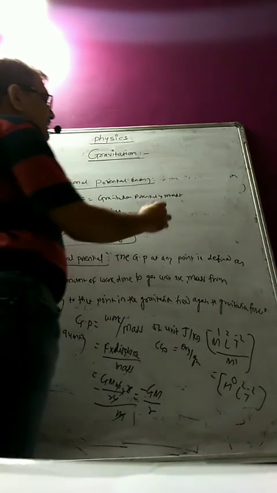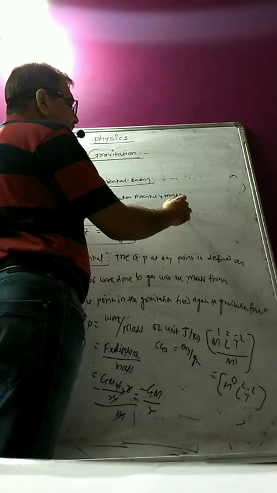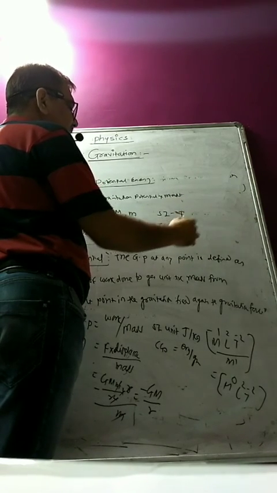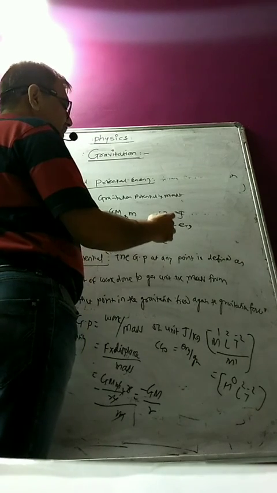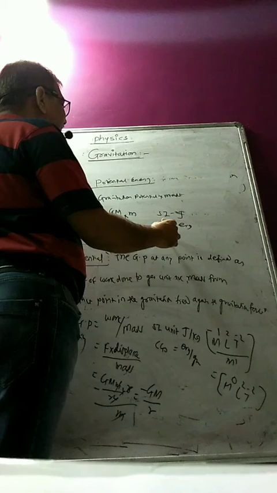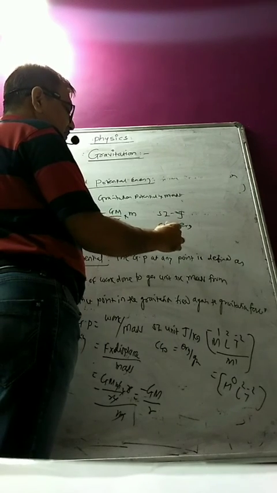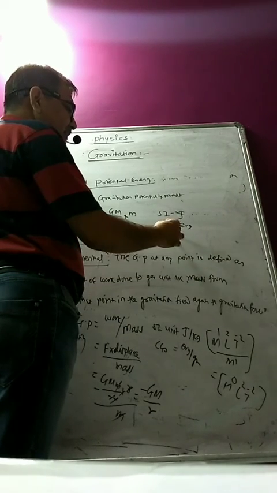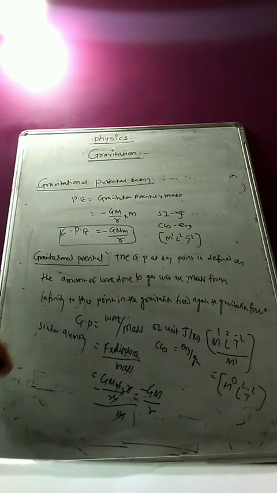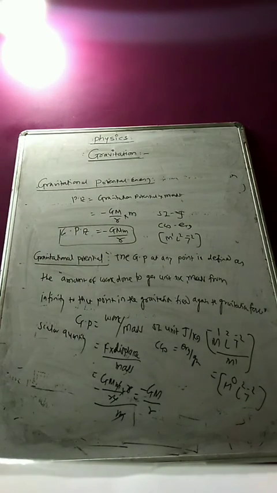What are the SI and CGS unit? SI unit is joule and CGS unit is erg. That gravitational potential energy has the dimensions of work, M1 L2 T⁻².